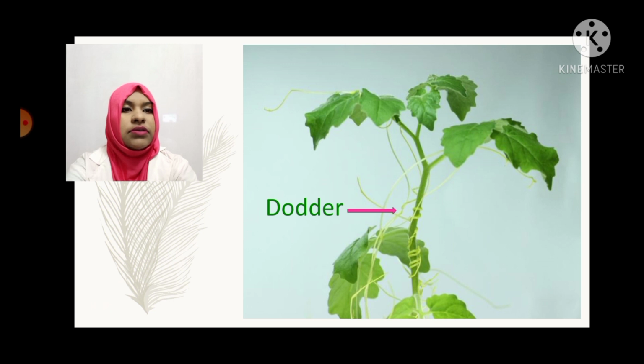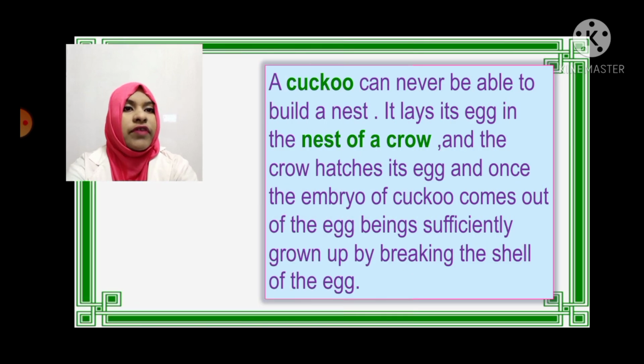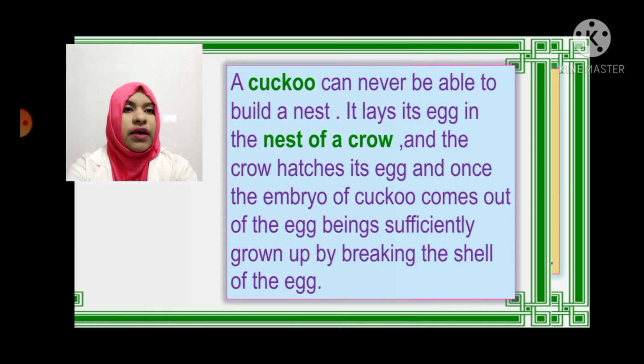There we can see a picture of a dodder. A cuckoo can never build a nest. It lays its egg in the nest of a crow, and the crow hatches its egg, and once the embryo of the cuckoo is sufficiently grown up, it comes out by breaking the shell of the egg.